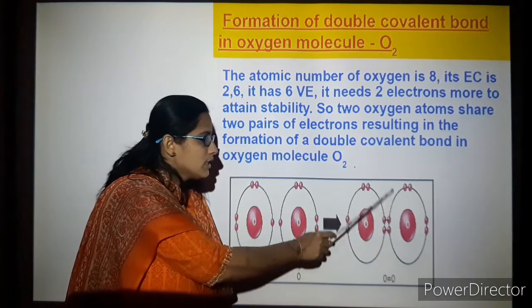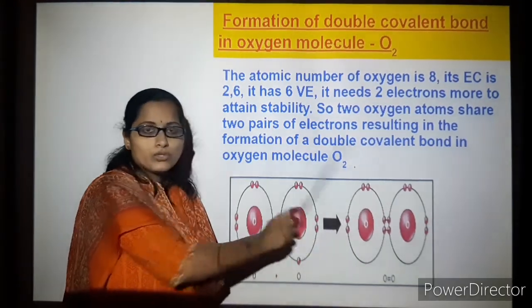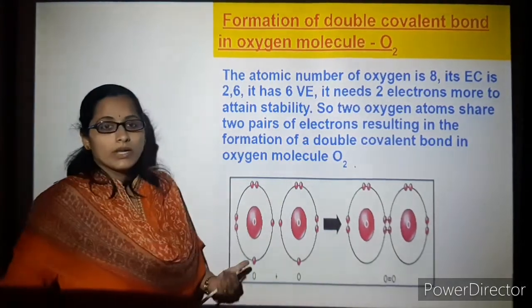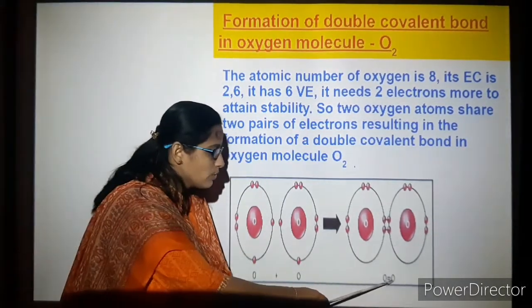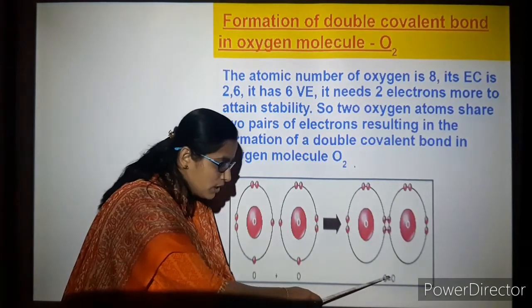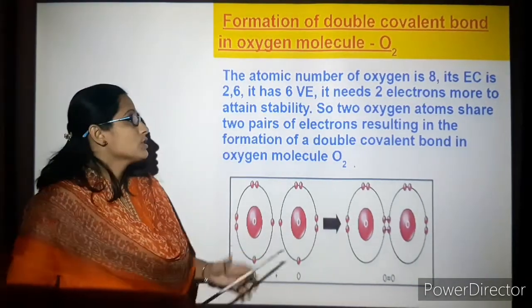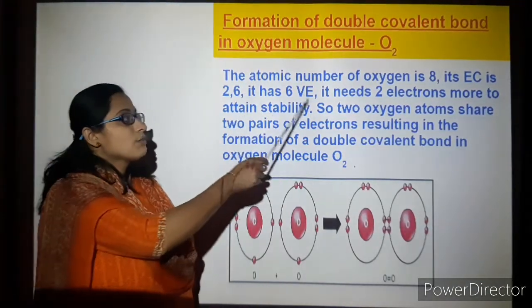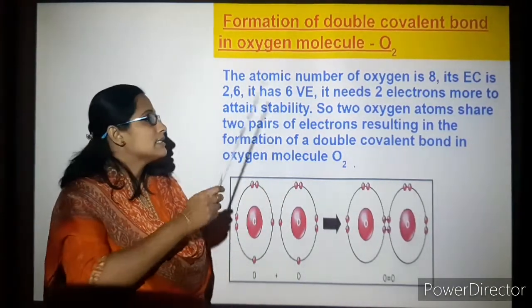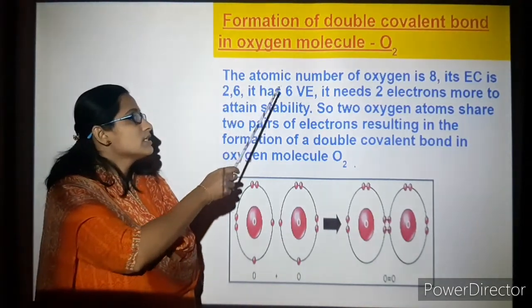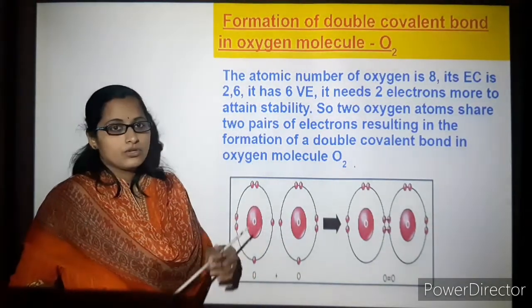So two pairs combined together, they are going to share the electrons and it forms a double covalent bond. In oxygen, you can see here, it is not a single bond, it is two bonds. That is sharing of electrons. The atomic number of oxygen is 8 and its electronic configuration is 2, 6. It has 6 valence electrons.